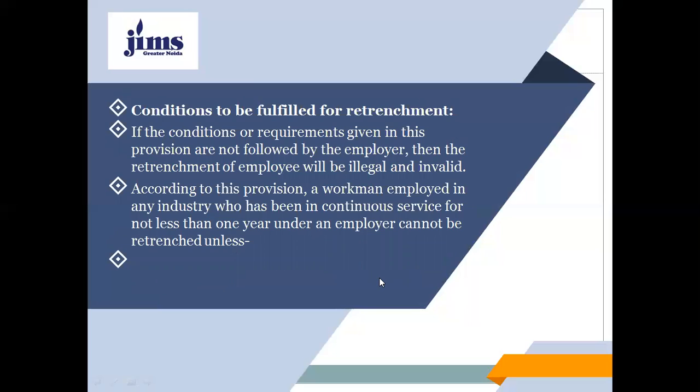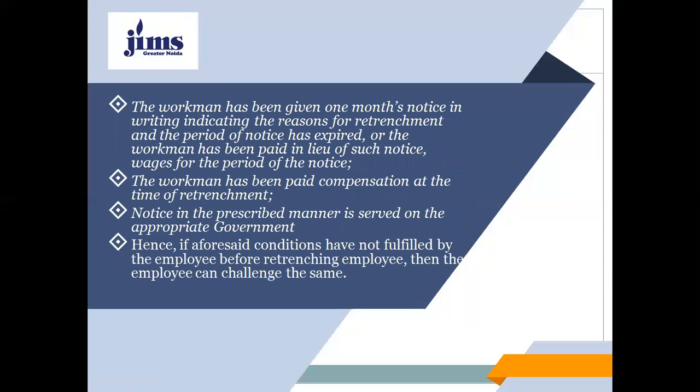And conditions to be fulfilled for the retrenchment: if the conditions or requirements given in these provisions are not followed by the employer, then the retrenchment of the employee will be treated as illegal and invalid. According to this provision, a workman employed in an industry who has been in continuous service for not less than 1 year under an employer cannot be retrenched unless the workman has been given 1 month's notice in writing indicating the reasons for retrenchment, and the period of notice has expired, or the workman has been paid in lieu of such notice